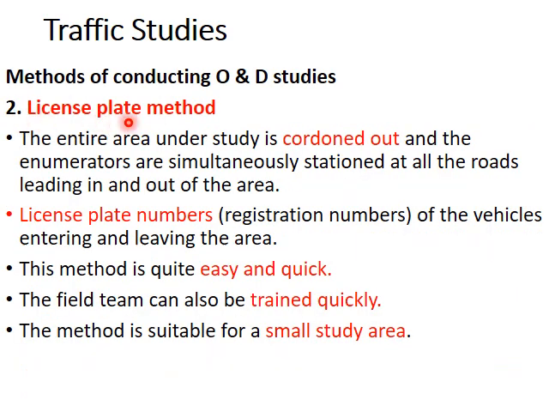Second method is the license plate method, where we cordon out. Cordon out means to separate an area or demarcate an area, and at the borders of this area, we place enumerators or survey personnel with forms to note down license plate numbers. So hence we know which vehicles have gone out of the area and which vehicles have entered the area. So this method is quick and it's easy to train the personnel to collect the license plate numbers.